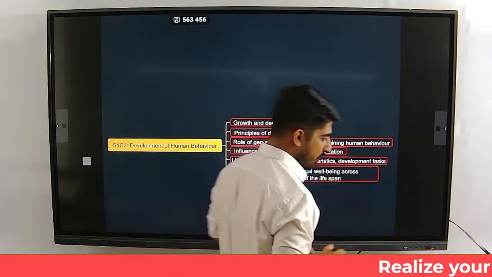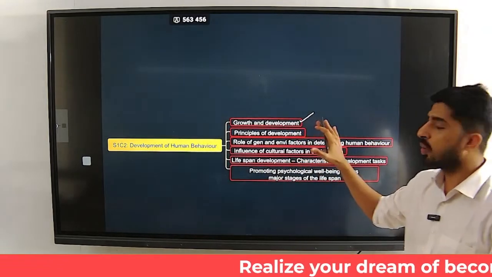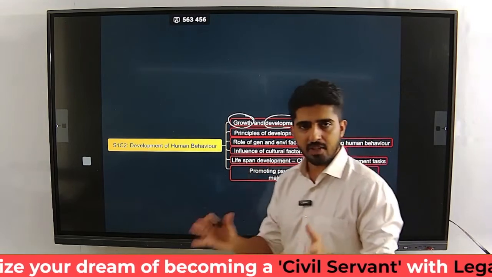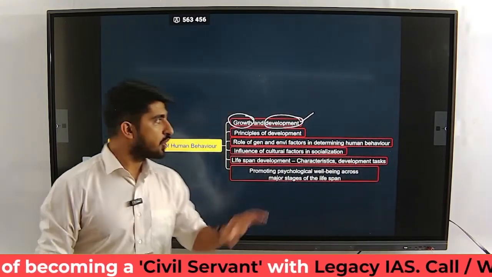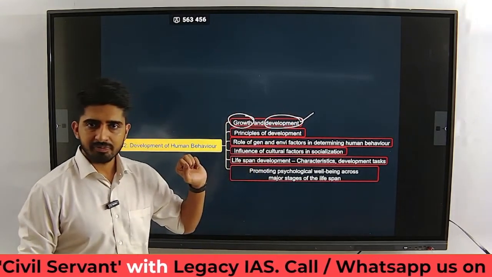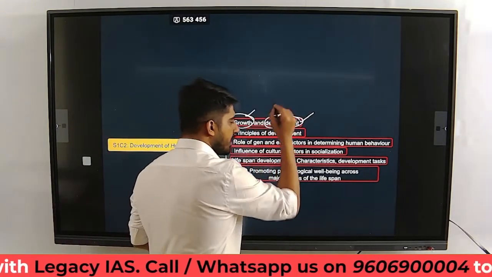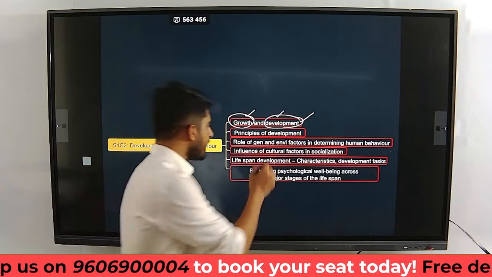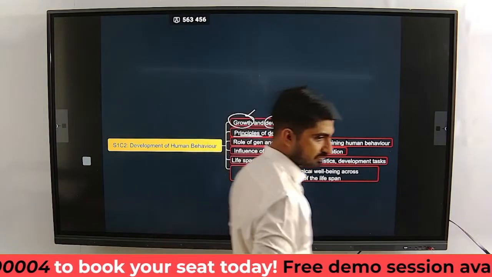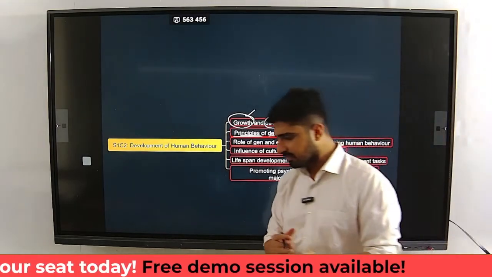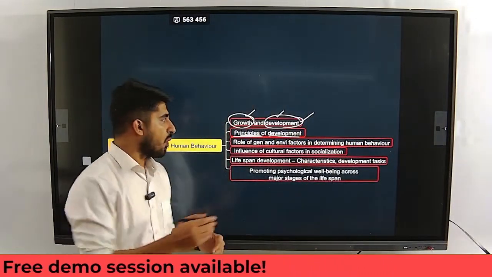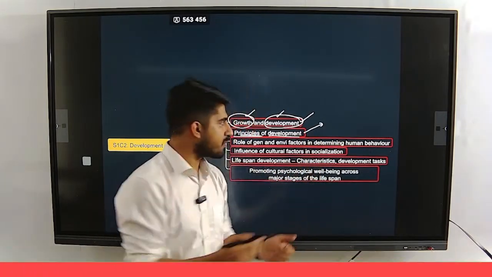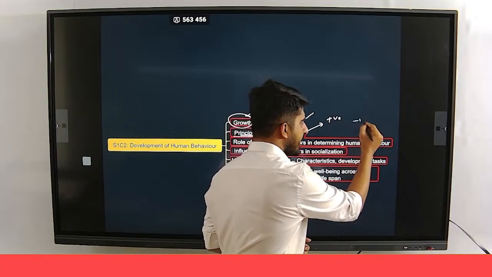The first part of this chapter is going to be related to growth and development. Growth is more quantitative, development includes the qualitative aspect as well. So what is the difference between growth and development? That we are going to learn first in the context of the human development. And then we are going to talk about the principles of development. One of the principles is that, see, while we age, the development sometimes will be positive, sometimes it will be negative.